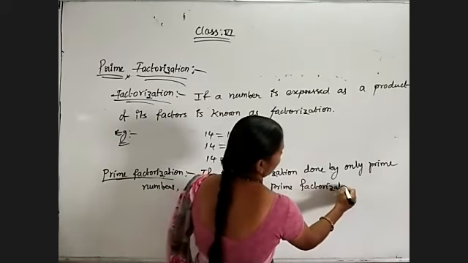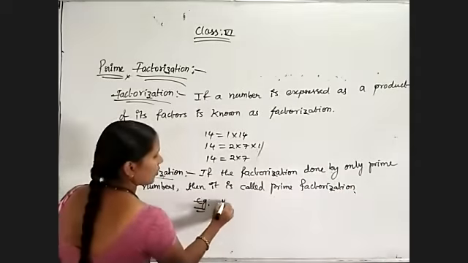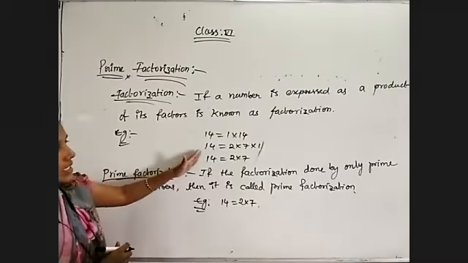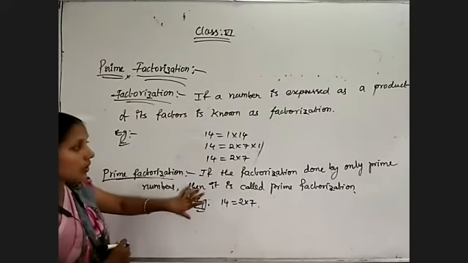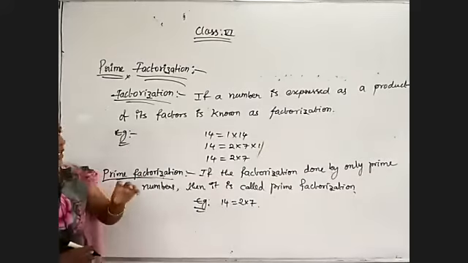So for this example, 14 is equal to 2 into 7 is the prime factorization. All these cases are factorization, but 2 into 7 is the only prime factorization. Okay. So I hope you understood now.